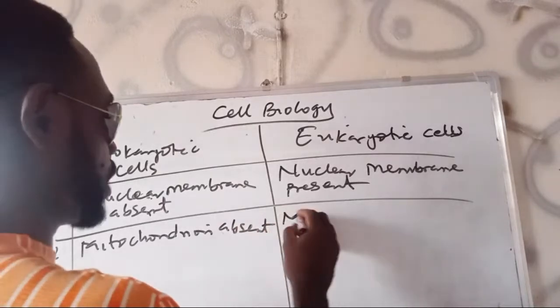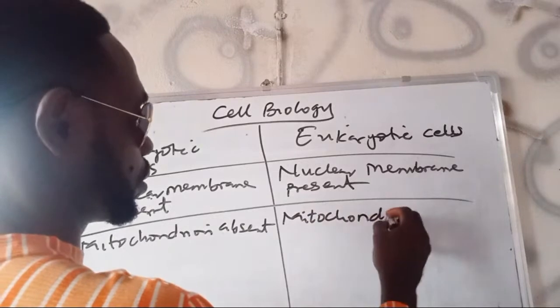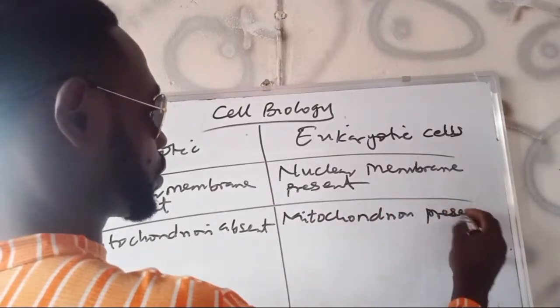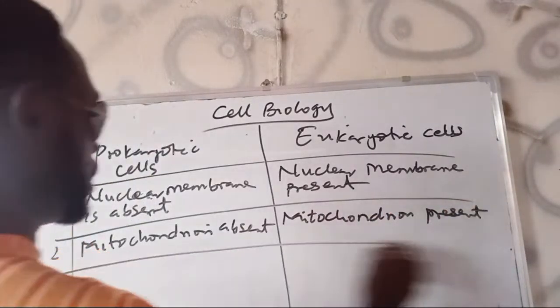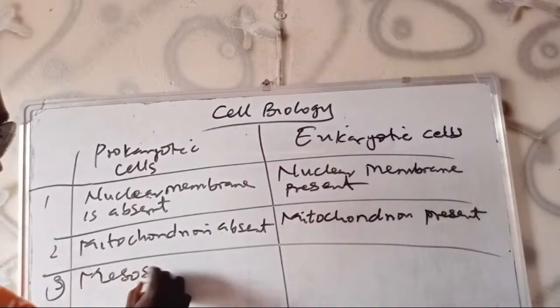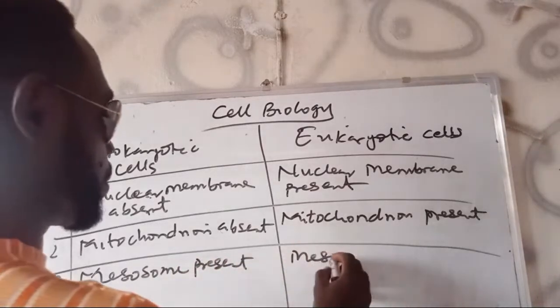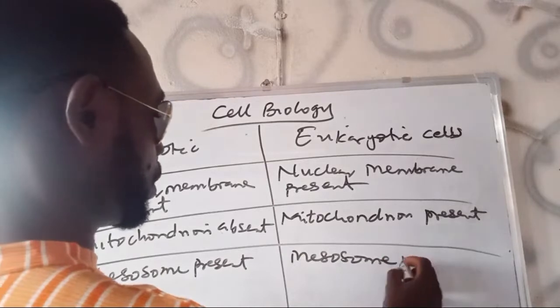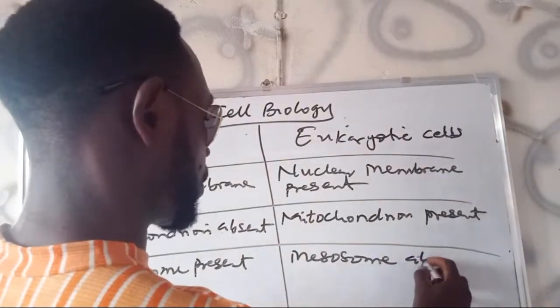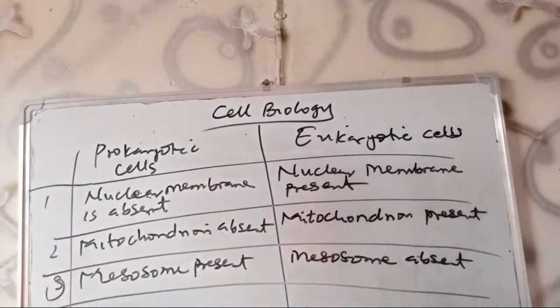Here, mitochondrion, the powerhouse of a cell, is present. Then here, mesosome is present. In eukaryotes, the mesosome is absent. Then chloroplasts and other plastids are absent in prokaryotes.